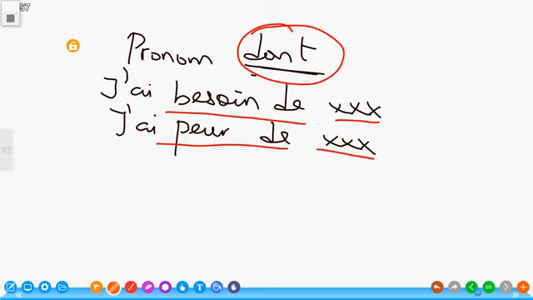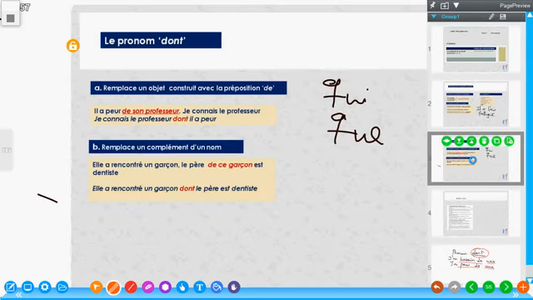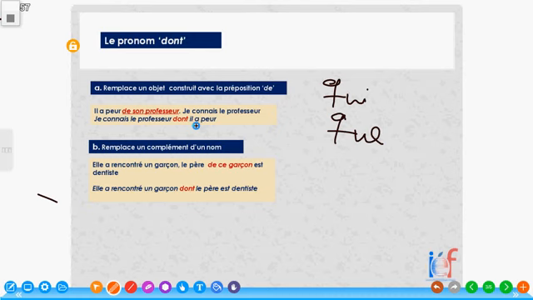Now, let's take this home. Maybe you understand properly now. Look at this: il a peur de son professeur. Here is il a peur, avoir peur de. So he is afraid of his teacher. I complete the sentence by saying je connais le professeur. When I want to join these two sentences to make one, de son professeur is an object that was introduced by de. So it means je connais le professeur dont il a peur.